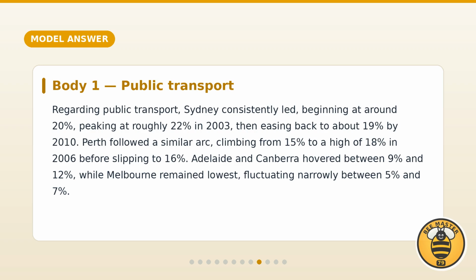Body paragraph 1: Public transport. Sydney consistently led, beginning at around 20%, peaking at roughly 22% in 2003, then easing back to about 19% by 2010. Perth followed a similar arc, climbing from 15% to a high of 18% in 2006 before slipping to 16%. Adelaide and Canberra hovered between 9 and 12%, while Melbourne remained lowest, fluctuating narrowly between 5 and 7%.